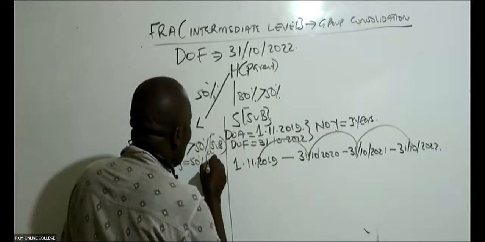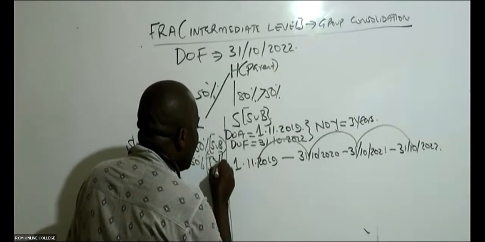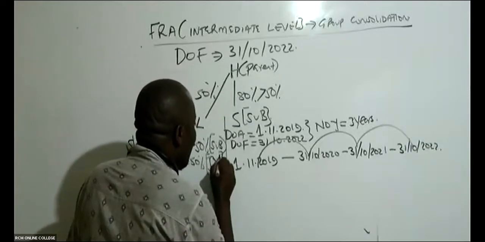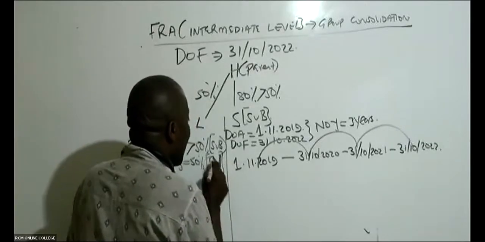And I did tell you how we normally account for joint ventures. There is a special standard for accounting for joint ventures and associates.